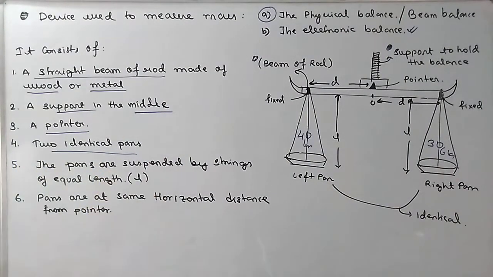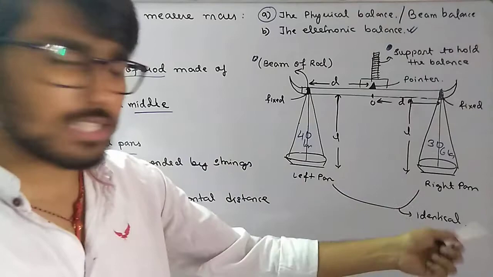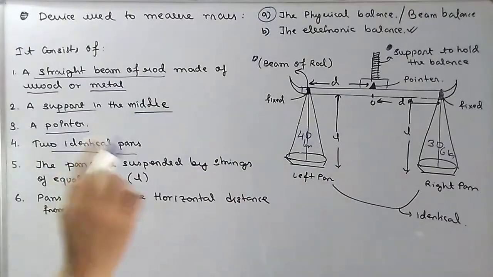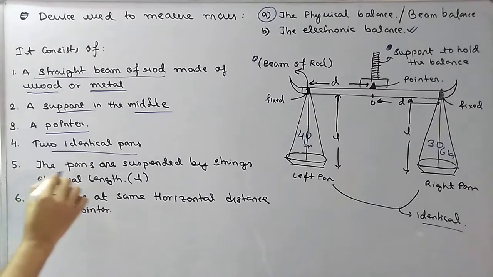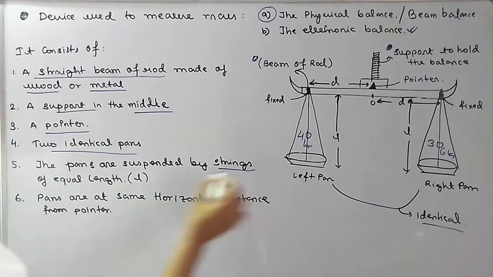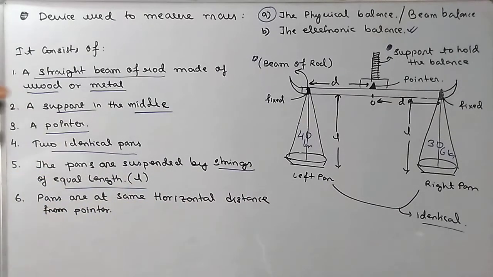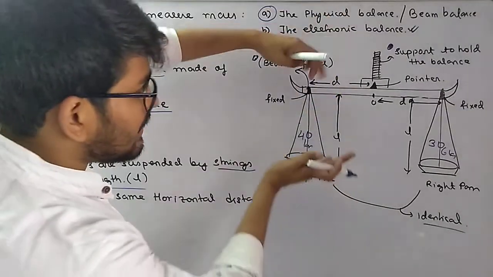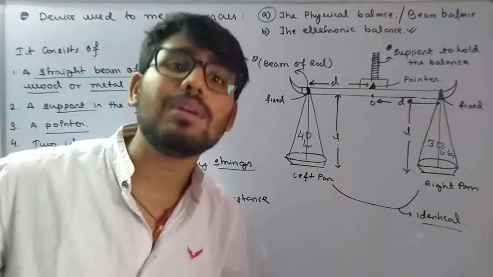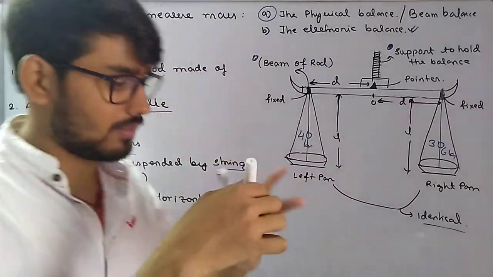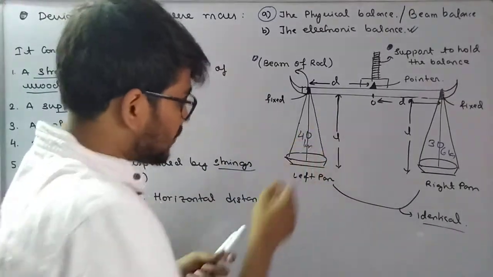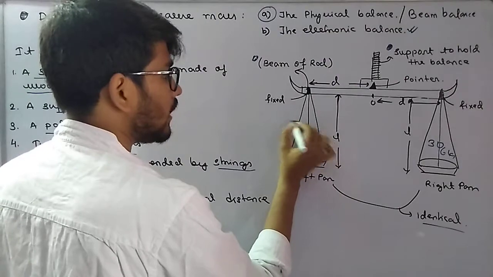Then two identical pans. These two pans must be identical, means they must be the same. The pans are suspended by strings of equal length. These pans are suspended. Suspended मतलब लटकाया गया है. These pans are suspended with the help of these strings.